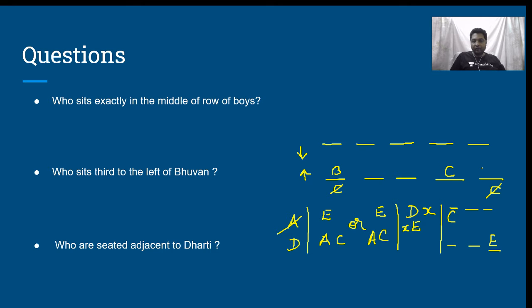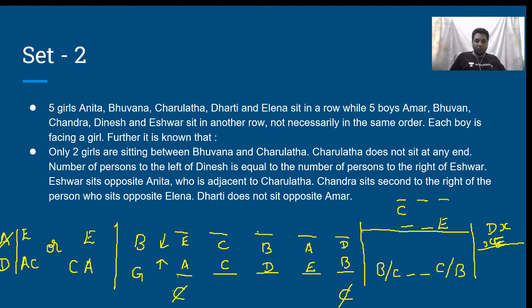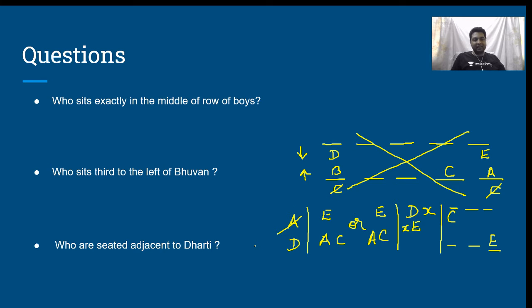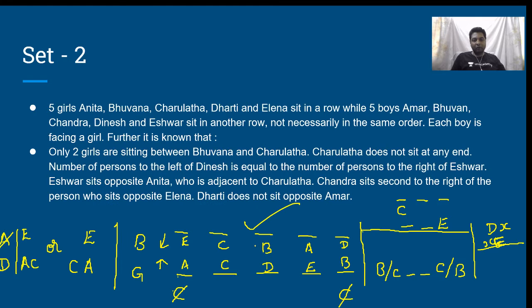Therefore, this has to be A, and this will be E. When this is E, this will automatically become D. Now, where will I get this constraint C dash dash dash dash E? It is not possible at all. It is impossible to get it. Therefore, this is not possible, which means the correct order is nothing but this one only. So, this is my correct order. Is that clear?